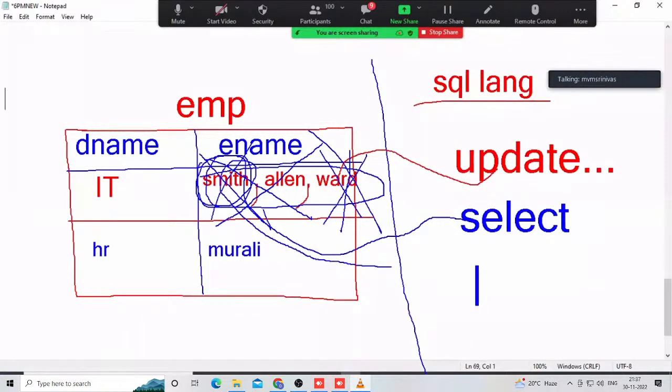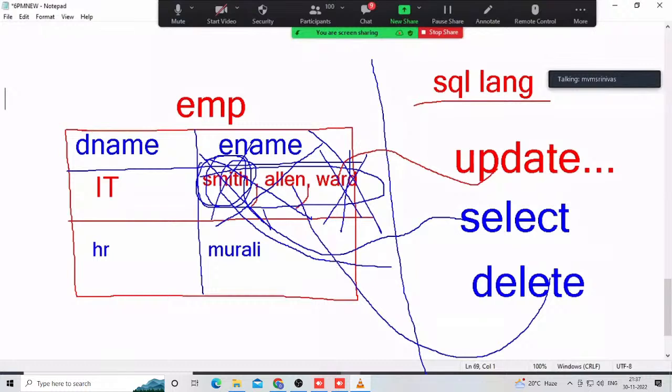Again, now here, delete. Now here I try to delete a single value from these multiple values. Allen is a single value I want to delete from these multiple values. The syntax is not there. That's why it is not recommendable. These are the rules. But nobody knows this type of rules.